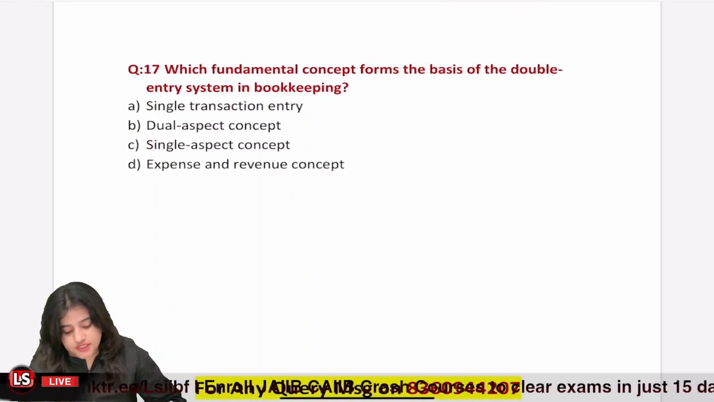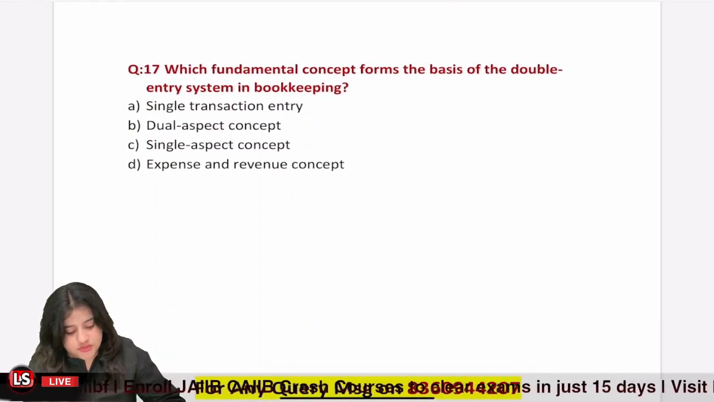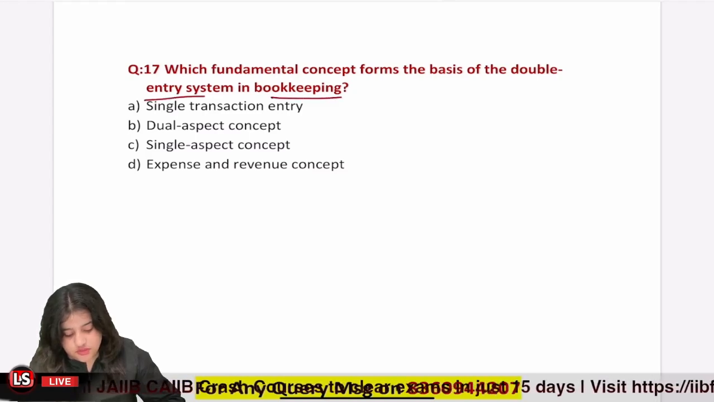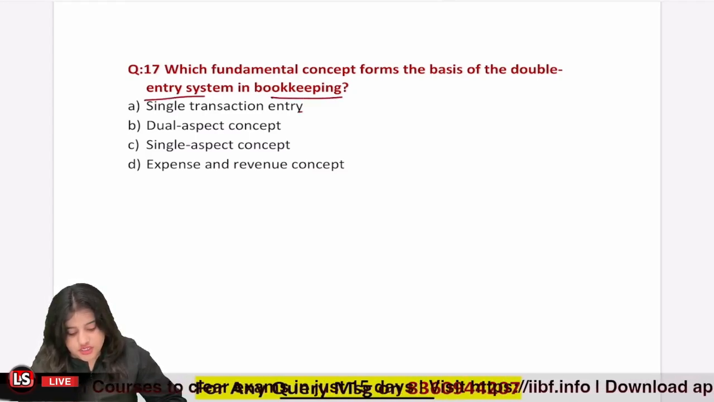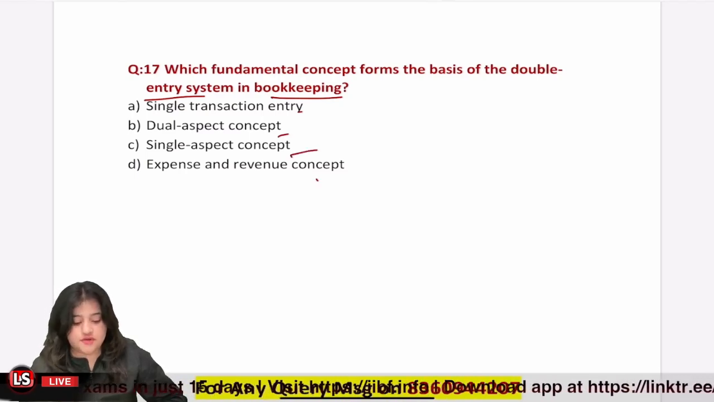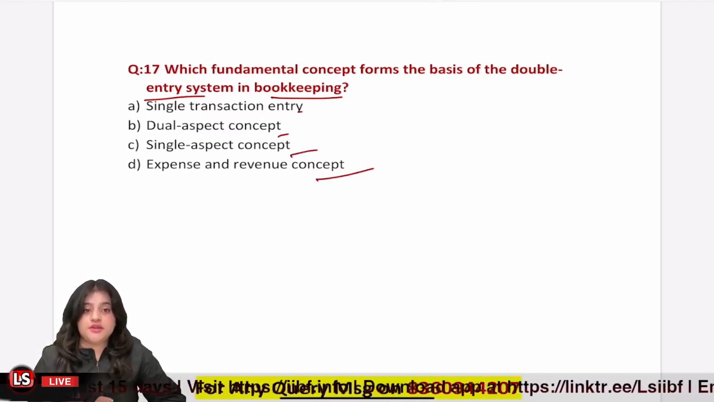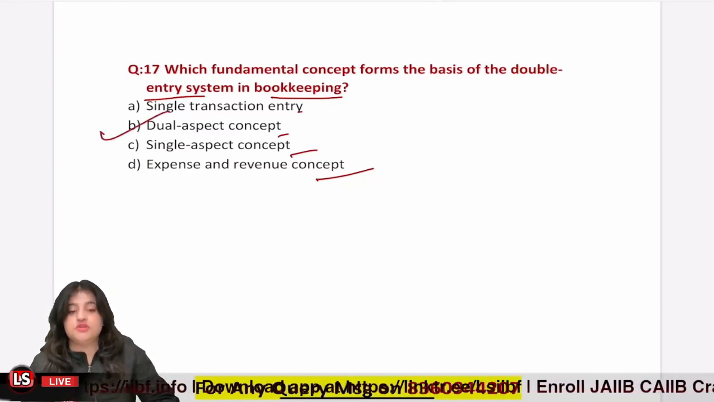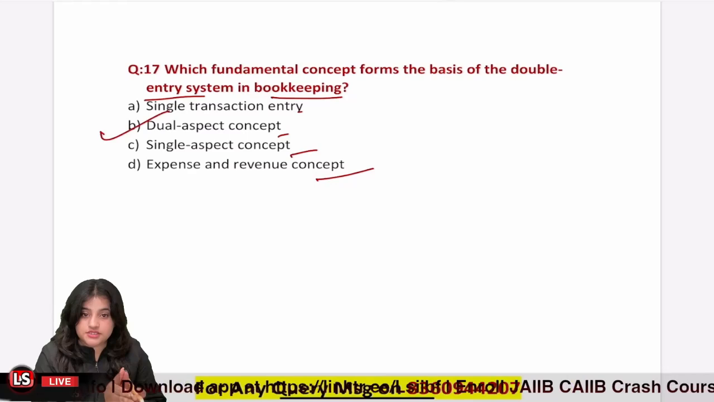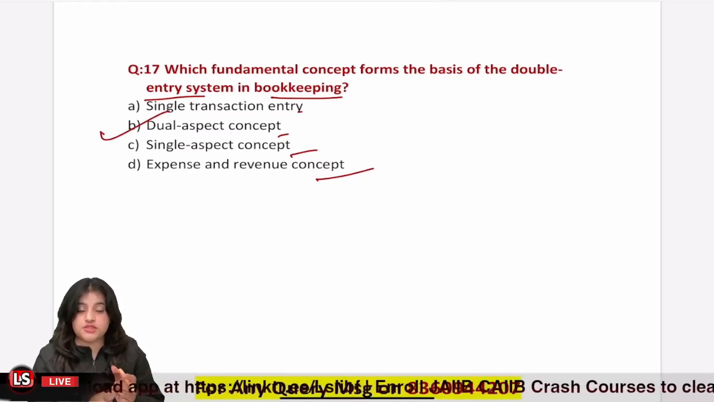Now question 17. Which fundamental concept forms the basis of double entry system in bookkeeping? So, single entry transaction, dual aspect concept, single aspect concept, or expense and revenue concept. Which fundamental concept is used in double entry system? So it is the dual aspect concept, that every transaction affects two things.